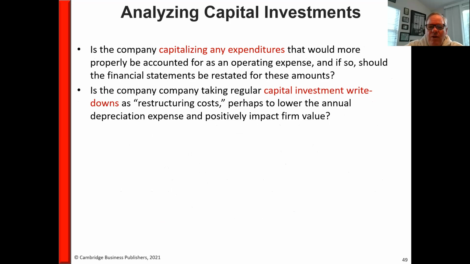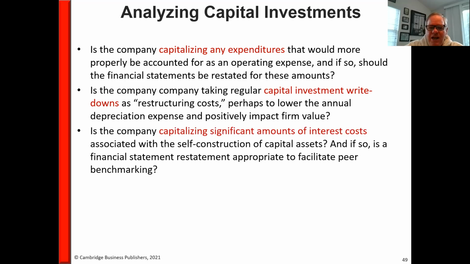And is the company taking regular capital investment write-downs or restructuring costs? If they keep taking restructuring costs, then they're not going to be recognizing depreciation as a result of writing down the assets. If the company is constantly doing that and showing it on their financial statements as a special item, calling attention to the write-off and understating the depreciation expense, that's something you want to be skeptical about.